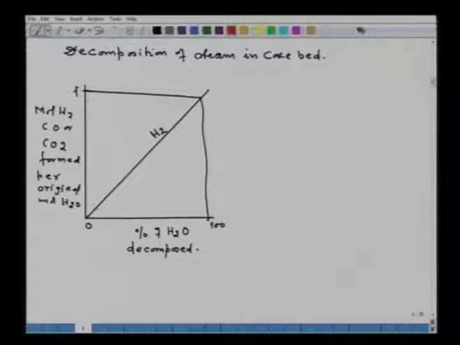Now about the CO2. CO2 attains a maximum, and then at 100% decomposition it drops to 0. That is the variation of CO2. Now the variation of carbon monoxide, this is the variation of carbon monoxide. So that is how the various proportions of H2, CO and CO2 are available in the producer gas on decomposition of steam.